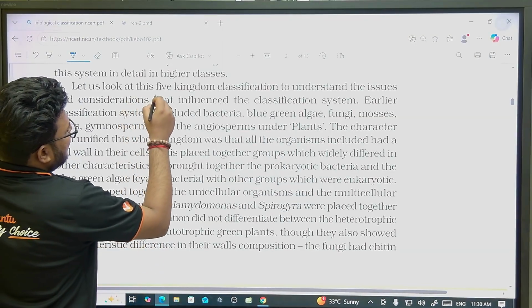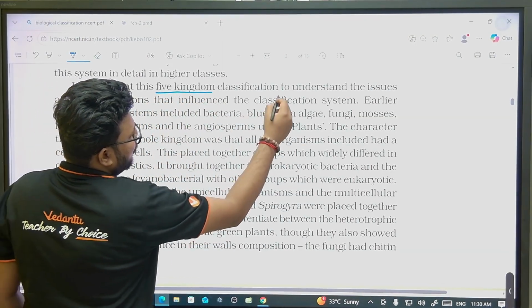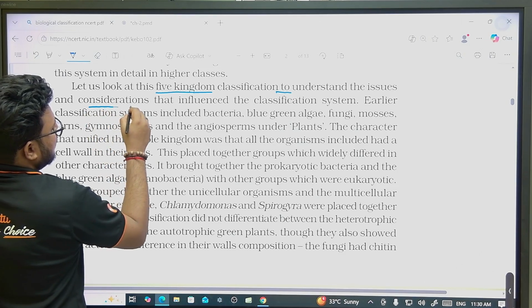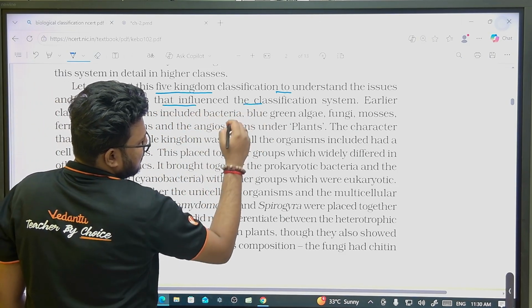Now let us look at 5 kingdom classification to understand the issues and considerations that influence the classification systems.